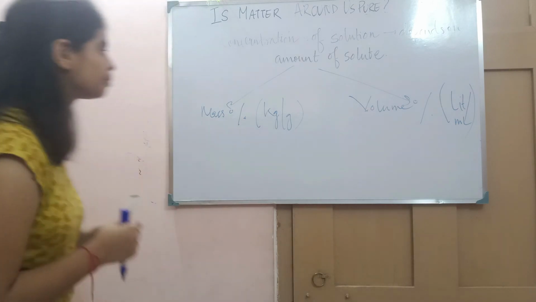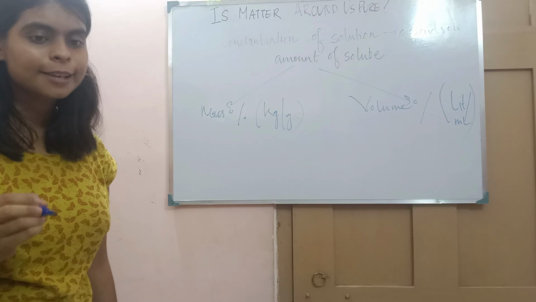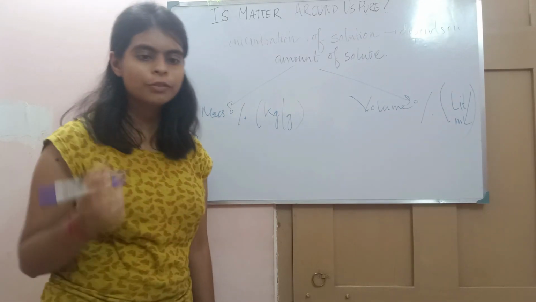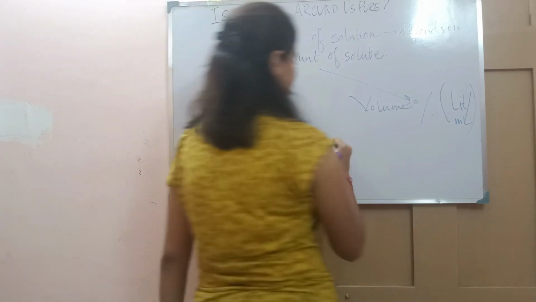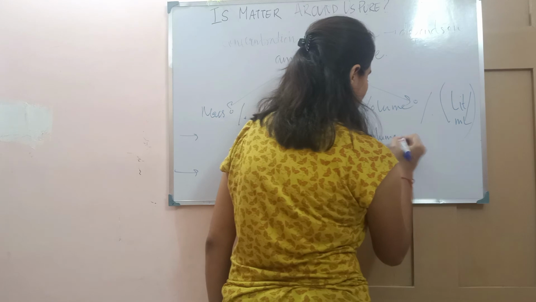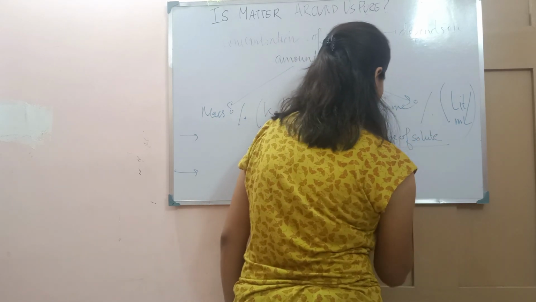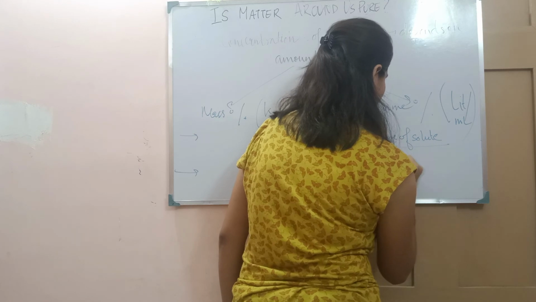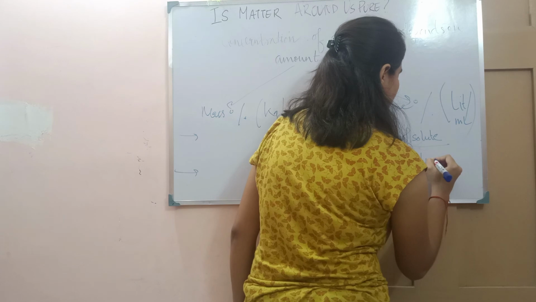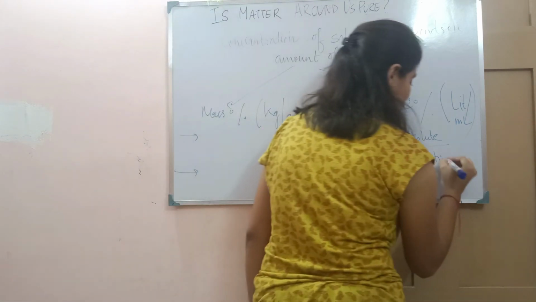For a mass percentage you can take it in two ways, and for the volume percentage you can take it in one way, that is volume of solute divided by volume of the solution into 100.